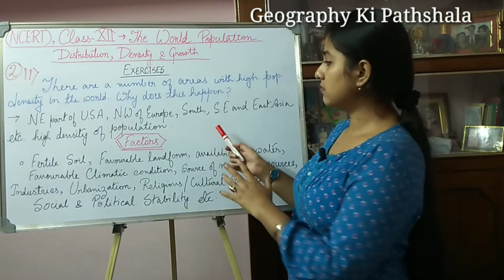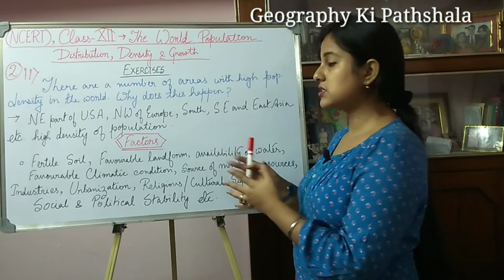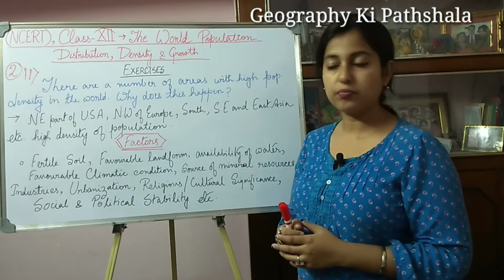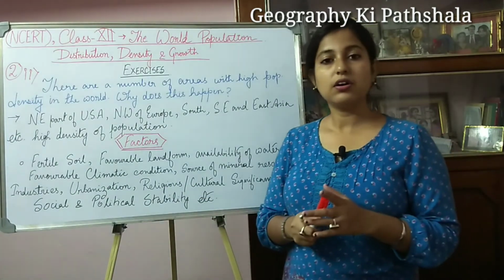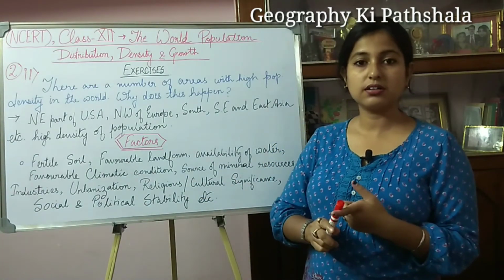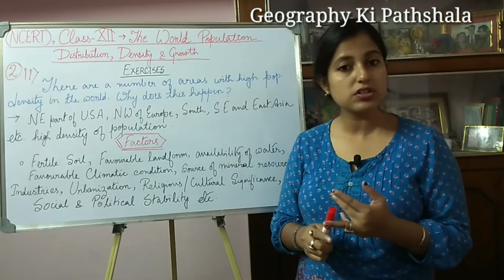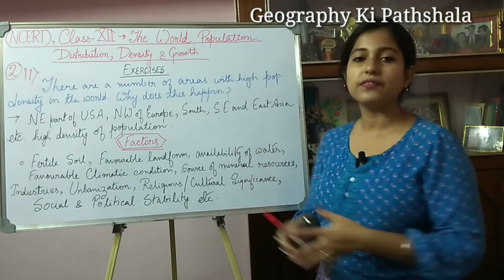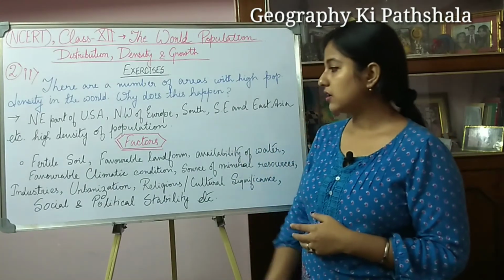So now I will say what the reasons behind this high density are, right? Similarly to the previous one, where I discussed the geographical factors, the economic factors and the socio-cultural factors, these are the factors which mainly influence it, right?